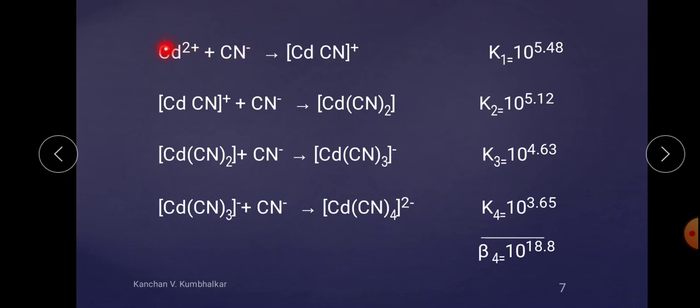Now when a ligand approaches, it donates a lone pair of electrons to the central metal atom. One ligand is already attached, the second gets attached, then the third, and finally the fourth.